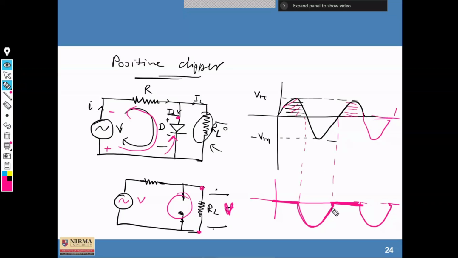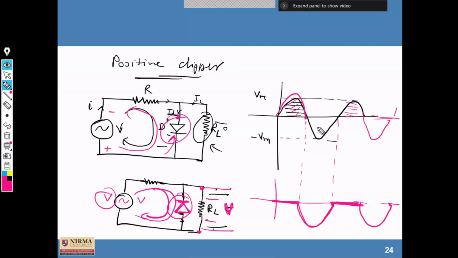Now suppose I want to clip the lower portion instead of the upper portion. We can change the direction of the diode. If we change the direction, in the positive half cycle it will act as an open circuit, so the potential across the source will be across the load, and the positive half cycle will appear. During the negative half cycle, heavy current will flow through the diode, it acts as a short circuit, and the potential across it is zero.